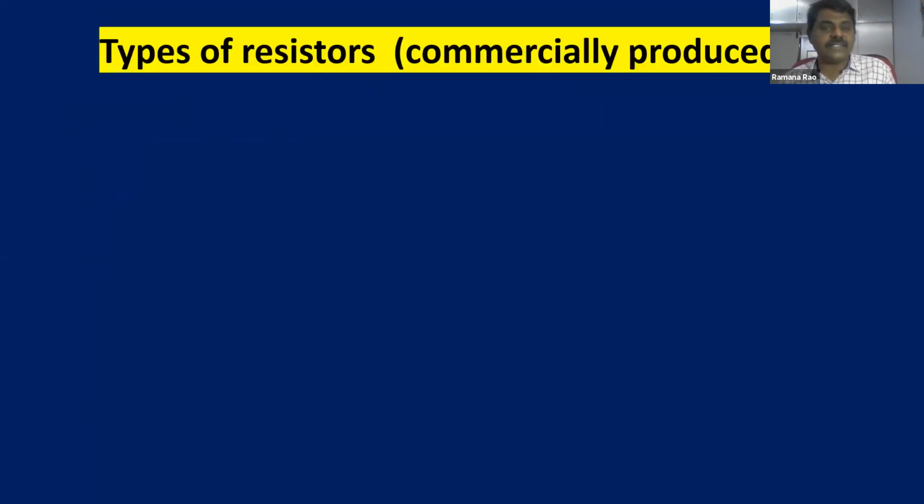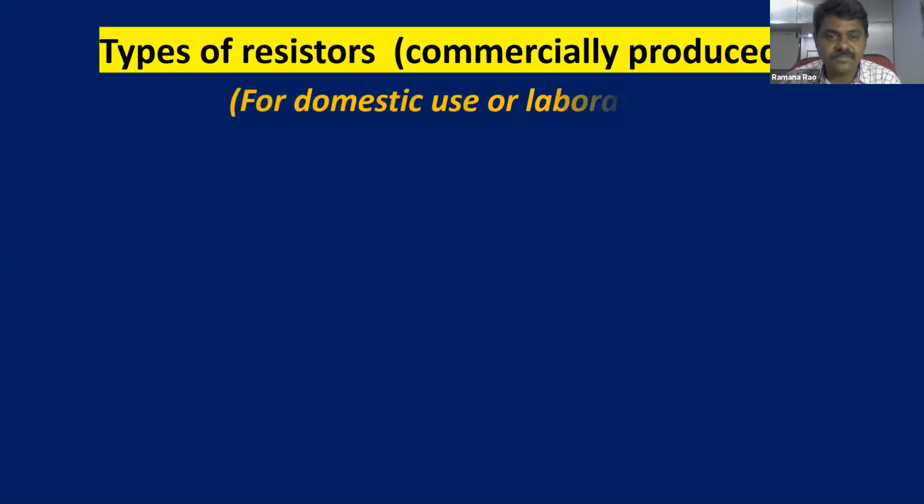Now, coming to another interesting concept, types of resistors. Already we know what a resistor is, what the symbol for a resistor is, and what the unit is. Ohm is the unit for resistance. So types of resistors: commercially produced resistors, how many types? Let us see, children. We can use these resistors for domestic purposes as well as for laboratory purposes.